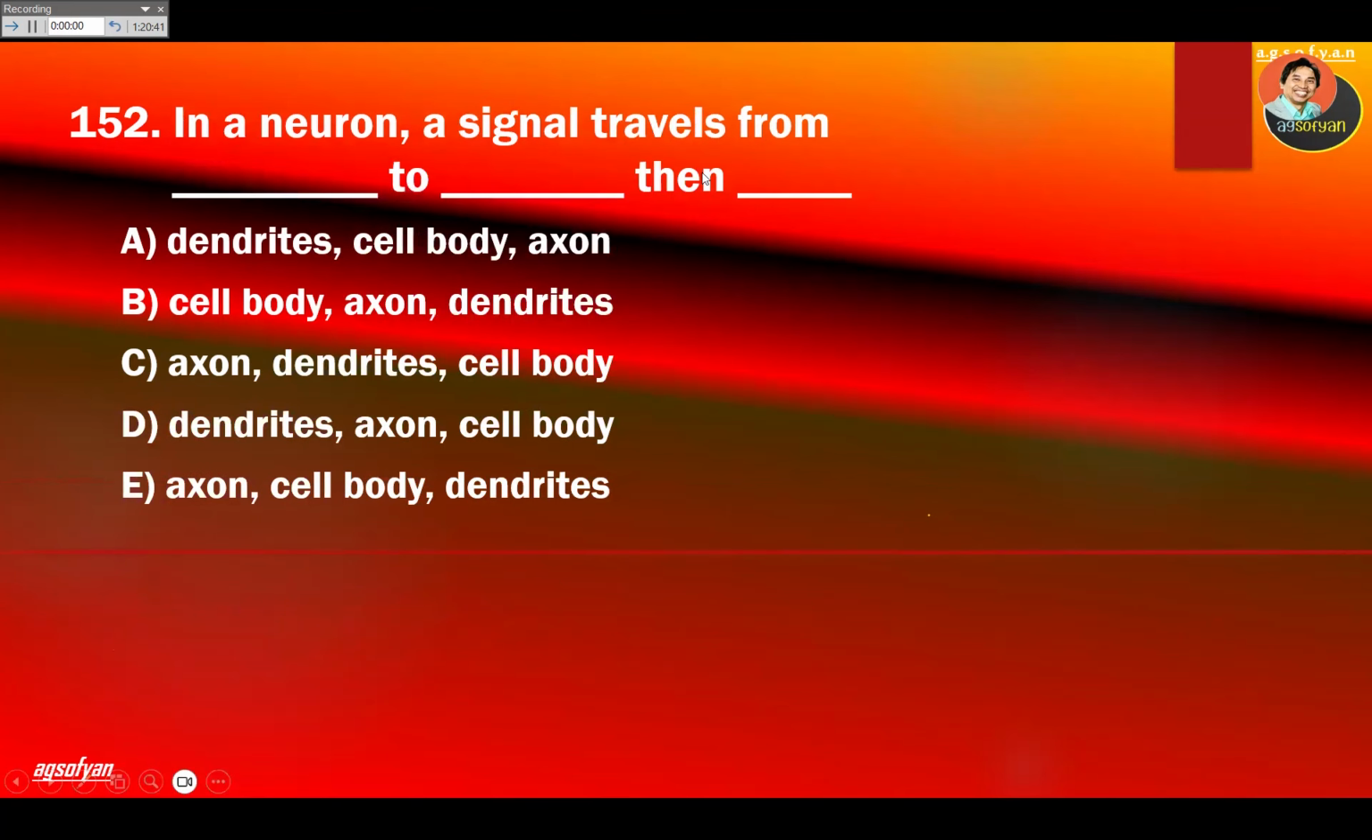In a neuron, a signal travels from blank to blank, then blank. Again, these are the three parts of neuron: from dendrite, cell body, axon. So dendrite, cell body, axon, which is A.